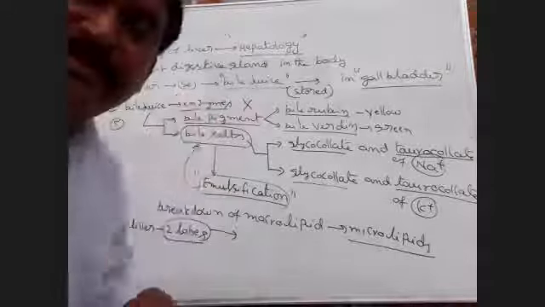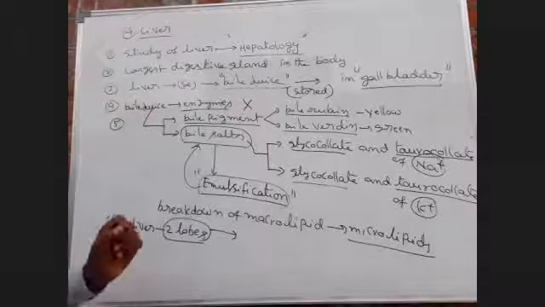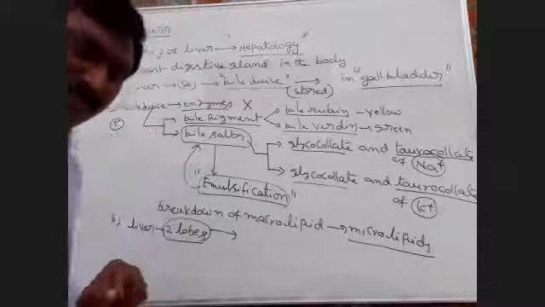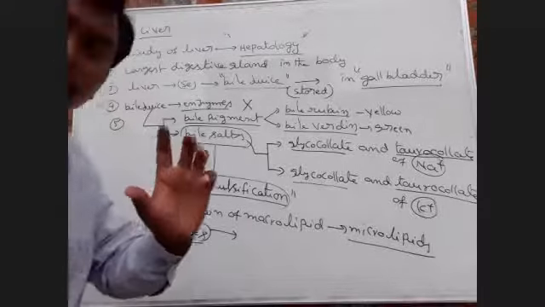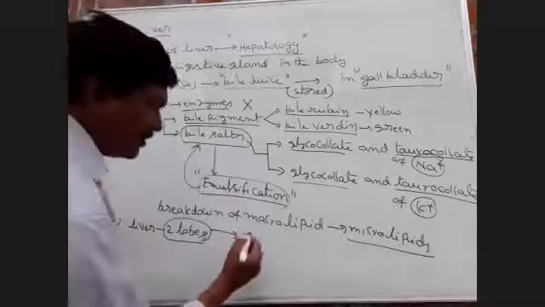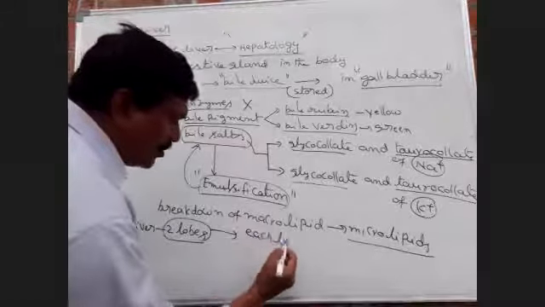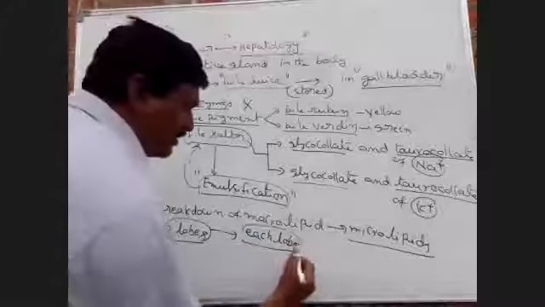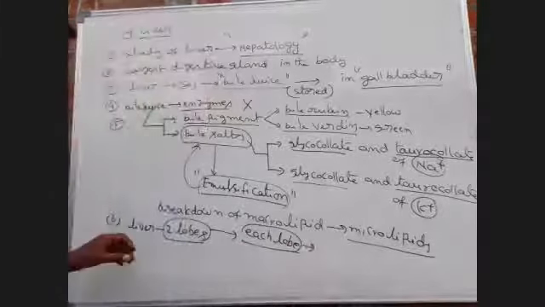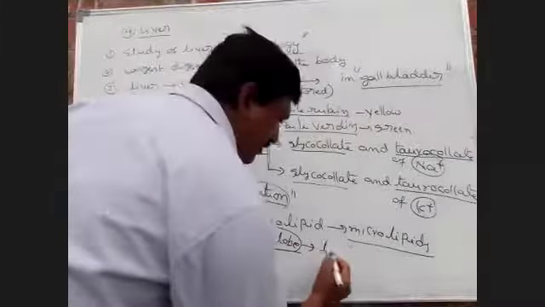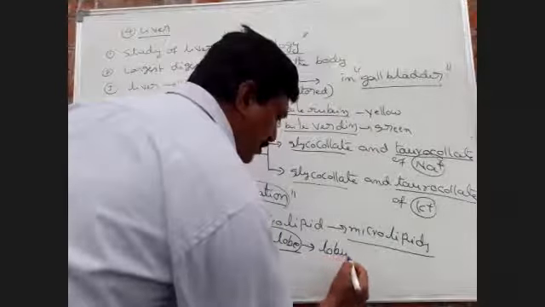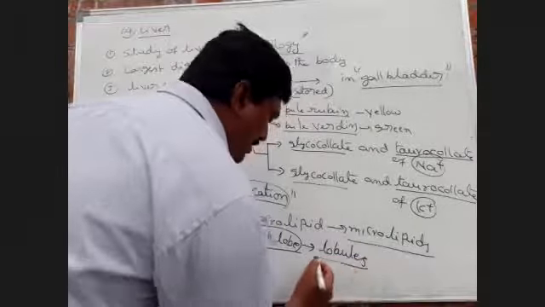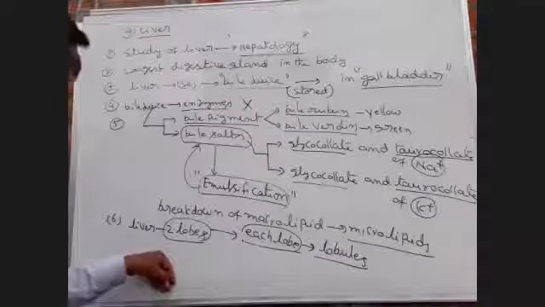Each lobe of liver is made up of a number of lobules.